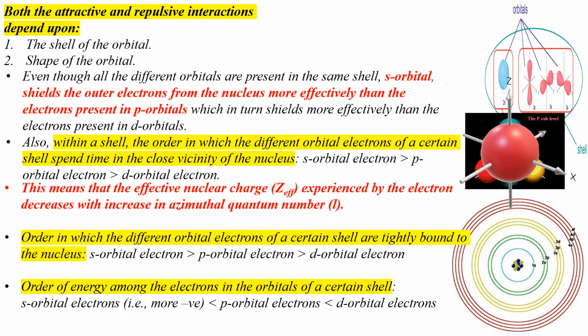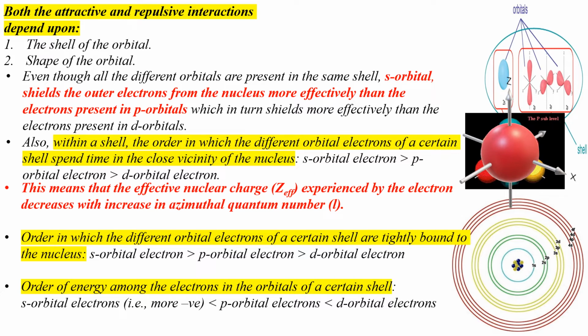Now look at the last picture. Let's focus on the third shell alone. Third shell has 3s orbital, 3p orbitals and 3d orbitals. You can see that the 3s orbital is closer to the nucleus than 3p and 3d orbitals. Since 3s orbital is closer to the nucleus, the electrons in 3s orbital would spend more time closer to the nucleus than the electrons in 3p and 3d orbitals.